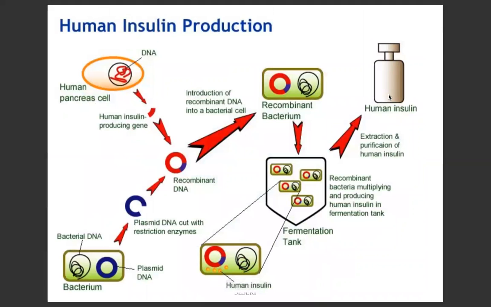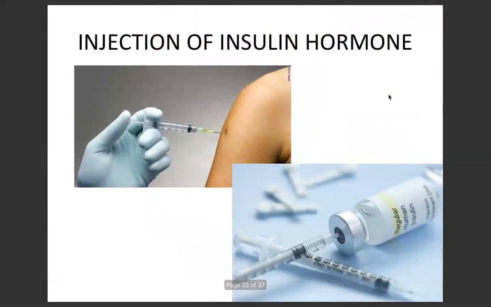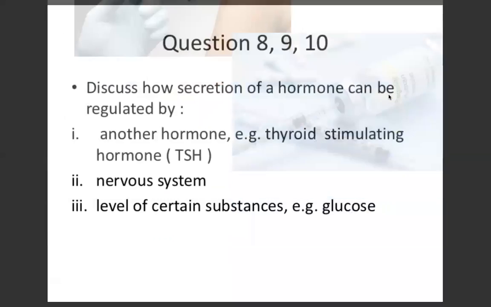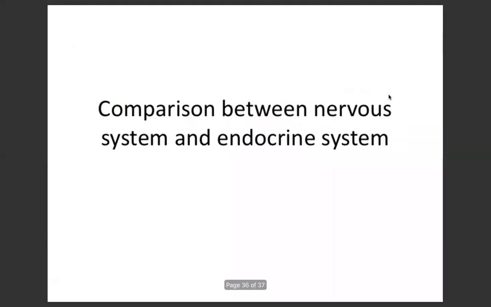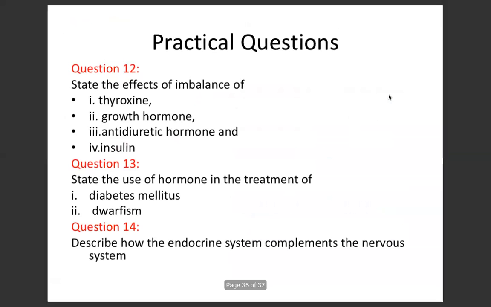Begitu juga dengan insulin production. Ni pun dah belajar dalam IGCSE. So macam mana kita boleh produce human insulin dalam kuantiti yang banyak. Okay. Ni contohnya macam mana insulin diambil is by injection. Okay, yang praktikal ni cuba jawab sendiri ya. Untuk test knowledge you all, boleh follow ke tak setakat ni?